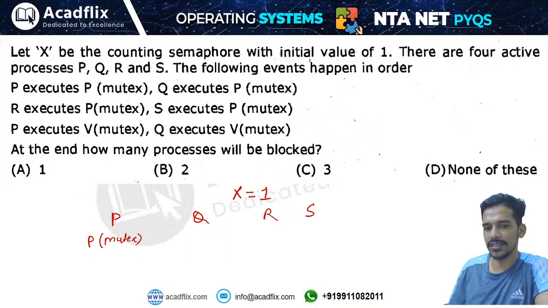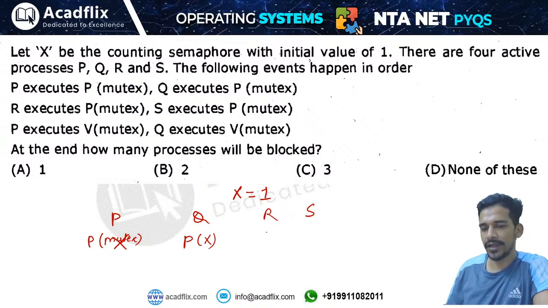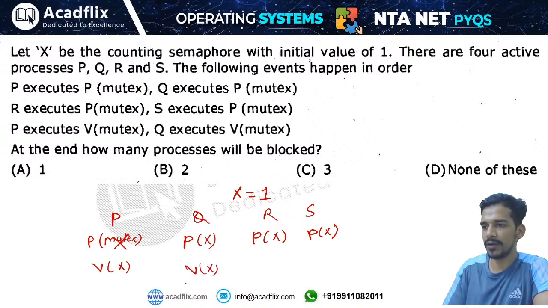Or X, you can say this is X. Then Q applies the P operation on the X variable, so this is also X. Then R executes the wait operation on semaphore X, then S executes the wait operation on semaphore X, then P executes the signal operation, Q executes the signal operation. How many processes will be blocked in the end?